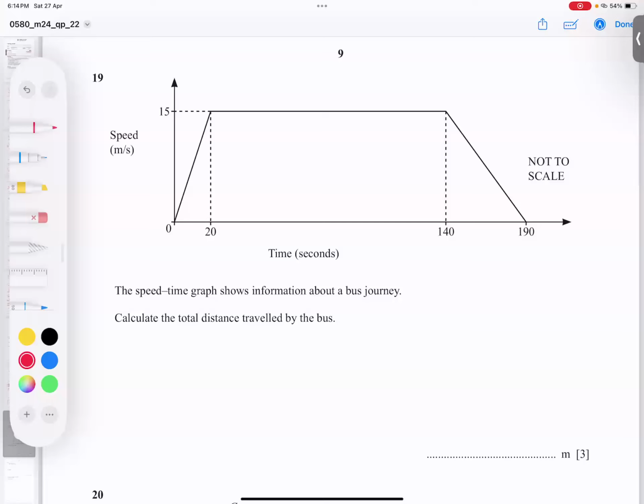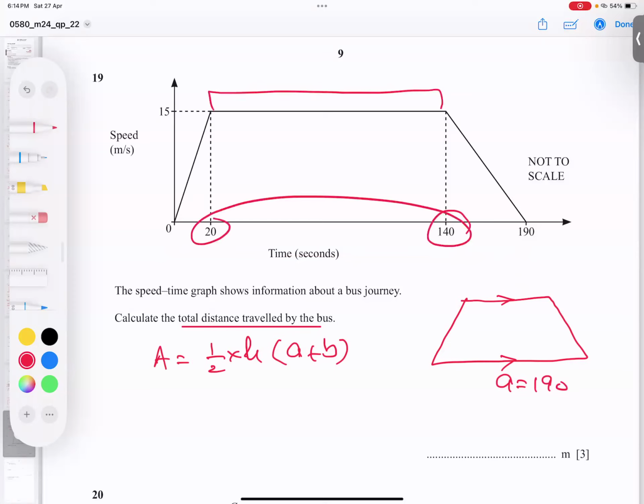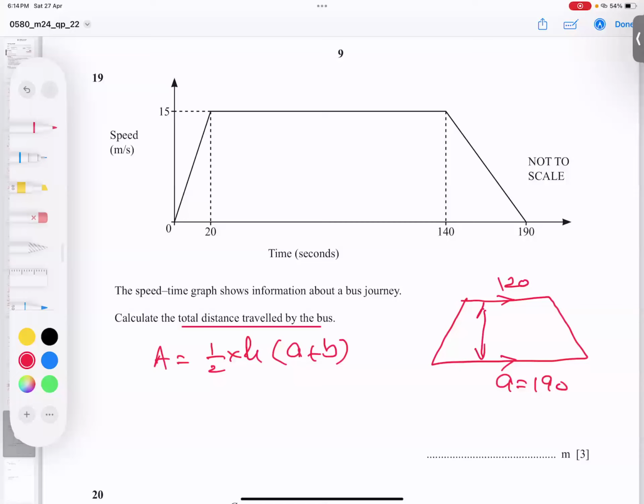So total distance is being asked, students, in words. Again, we have done the previous one in the same paper: half into h into a plus b. And I said before, student, I will draw this diagram once again. These two sides are parallel. One can be a, one b. I wrote a in the previous question here, but I can write it down here as well. So what is the gap from here to here? 190. And what is the gap from here to here? So subtract these two numbers, and I got 120. And the gap between the parallel sides is h, and that you can get directly from here.